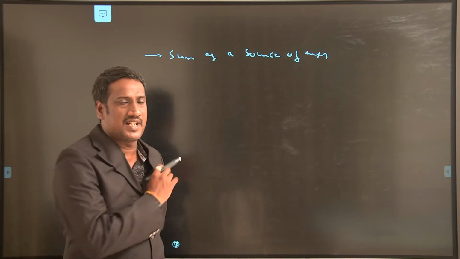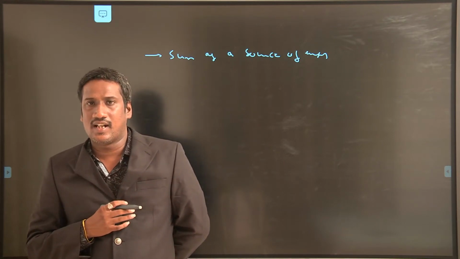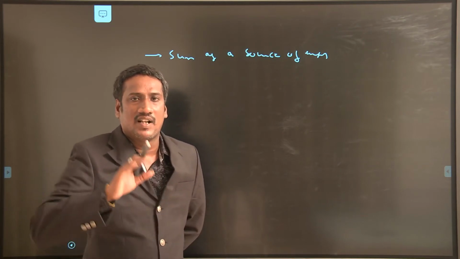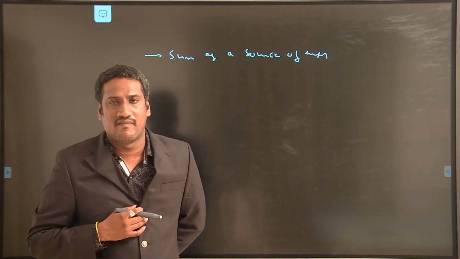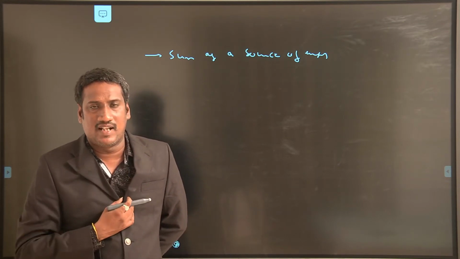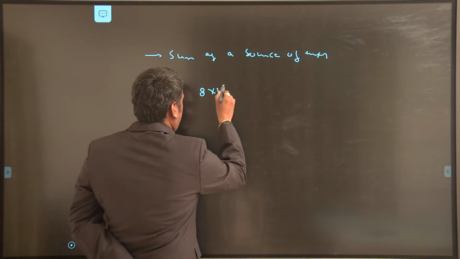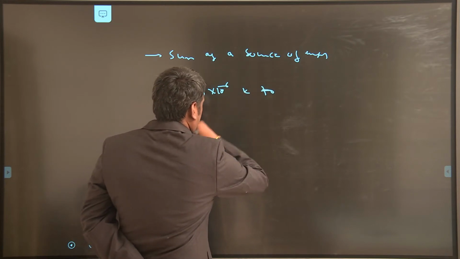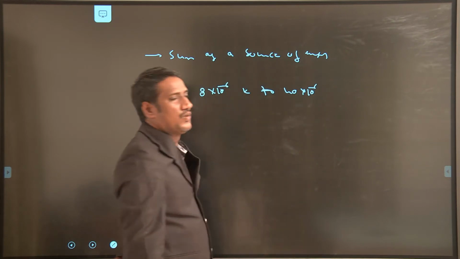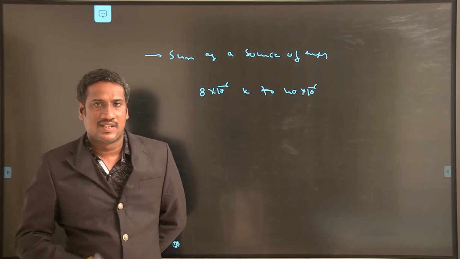I have already mentioned the diameter and how much distance it is from the Earth. Already we have seen the sun always rotates about its own axis. For every 4 weeks it completes one rotation. A huge amount of temperature is available inside the sun. We have seen that it is 18 into 10 power 6 Kelvin to 40 into 10 power 6 Kelvin. That much huge temperature is maintained inside the sun.